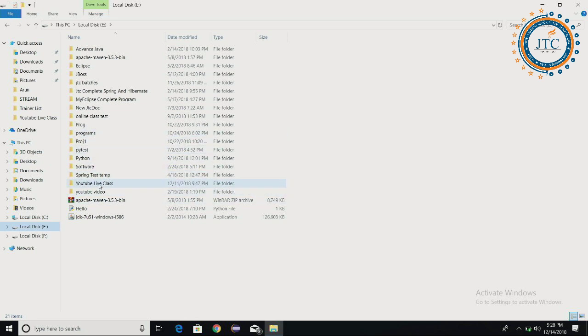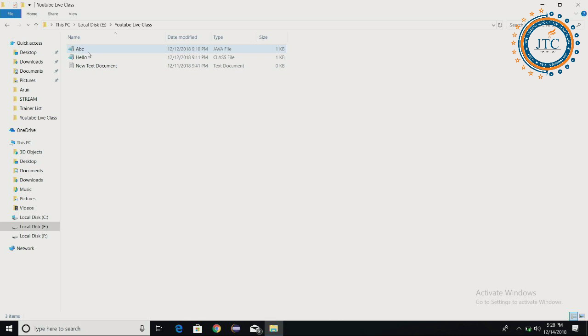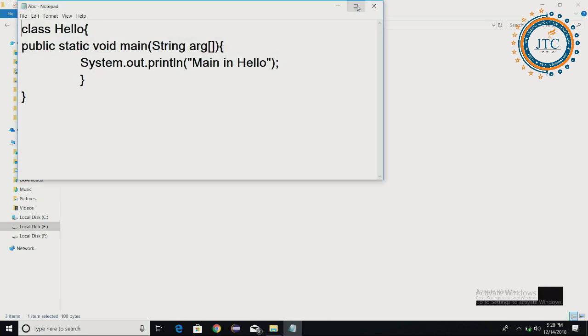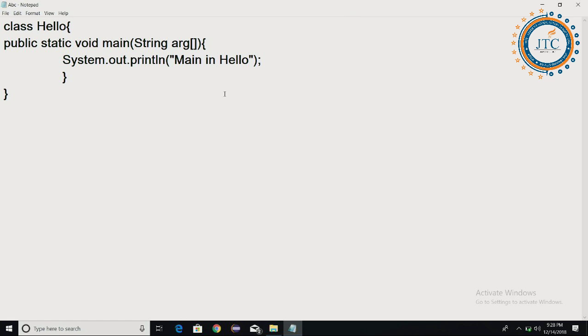We have already written a program here. The name of this class is Hello. Public static void main, String args, and System.out.println inside it. This is one very simple program I have written.